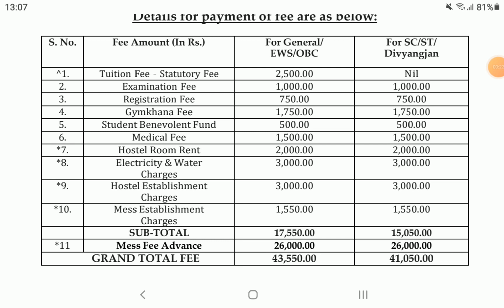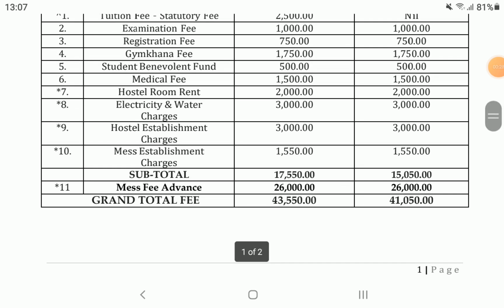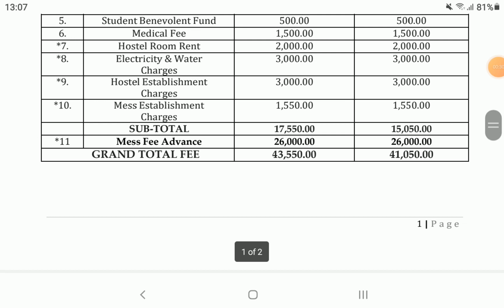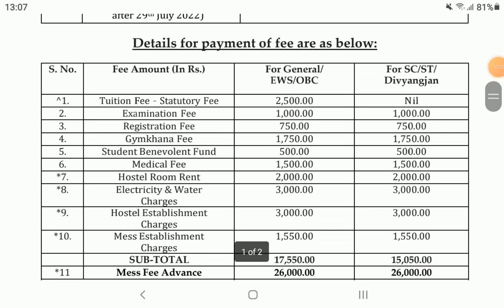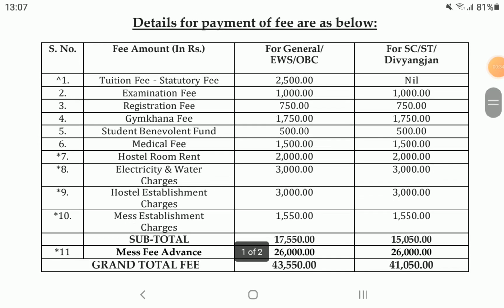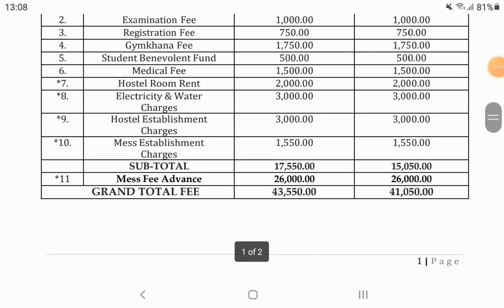And for SC, ST, Divyangjan you have to pay 15,050. And mess fees advance is 26,000 for all category students.